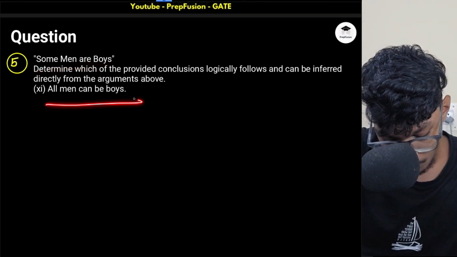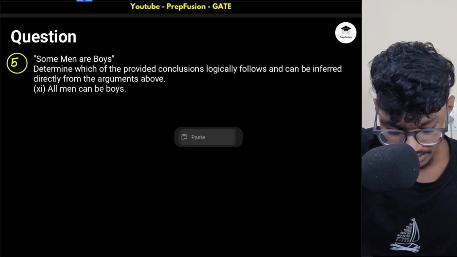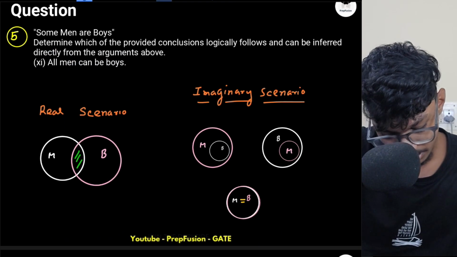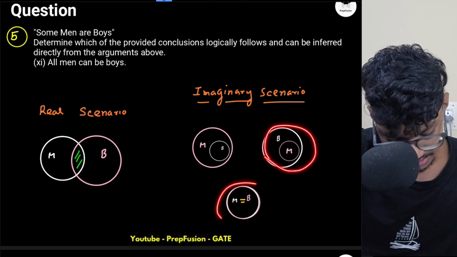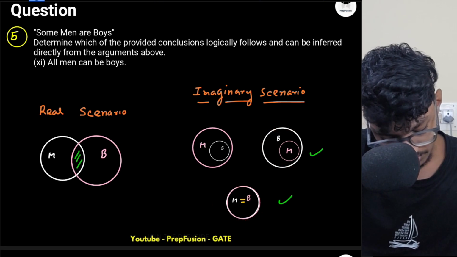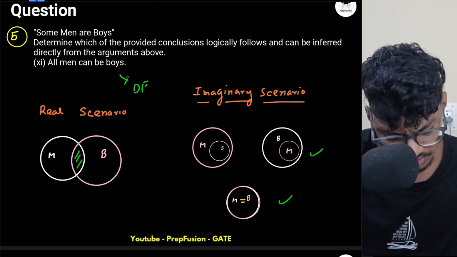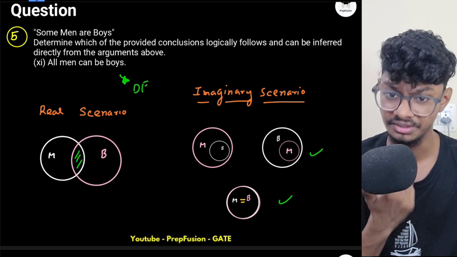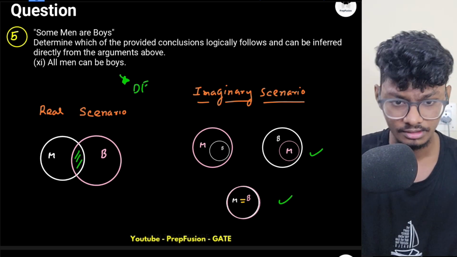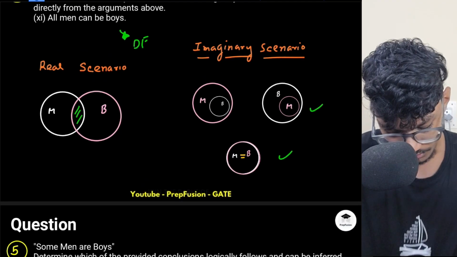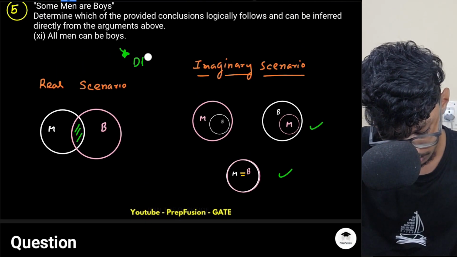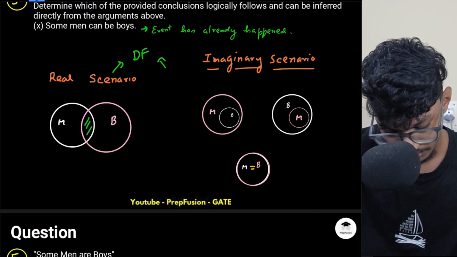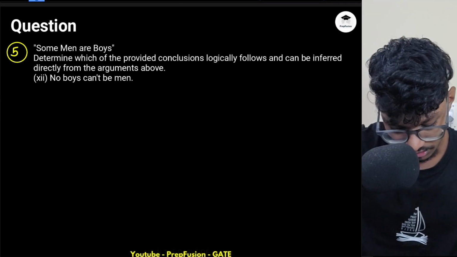Some men are boys, all men can be boys. Now here you are giving me something new. All men can be boys. So here, this is a possible case and this is also a possible case. So these are possible. So this is definitely true. Yeah, it is. You're telling me something new. Yeah, some men can be boys. You're definitely true. Okay. Now let's come to this. Sorry, this is not definitely false. This is definitely true, right? Okay. So let's come to this.